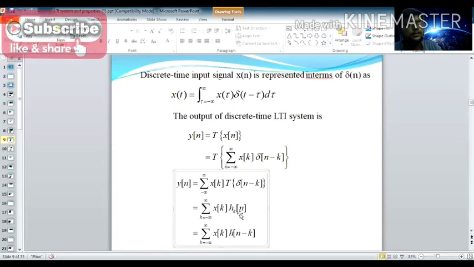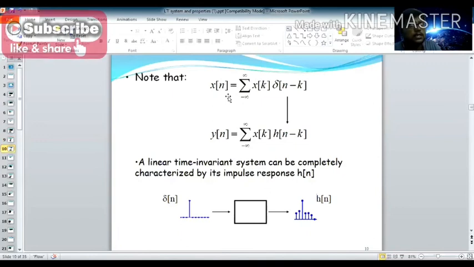So h k of n. Now what do we get? x of k, and h k of n is nothing but h of n minus k. So one actual sequence, one delayed impulse sequence. This is the convolution sum, right? Look at this equation. Note that x of n, which is equal to summation x of k del of n minus k, is now converted into y of n equal to summation x of k h of n minus k.